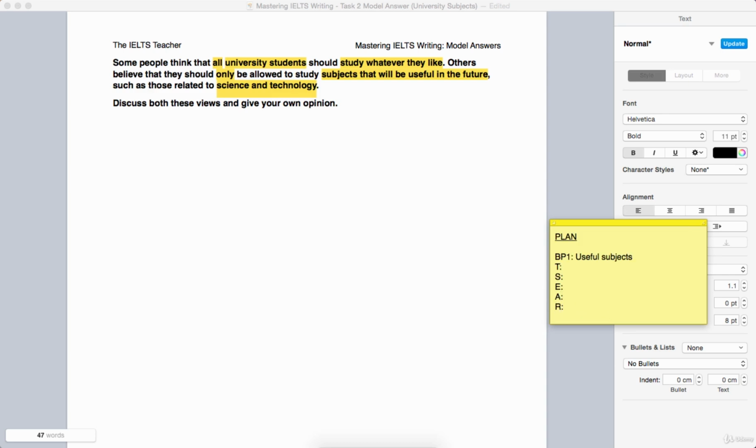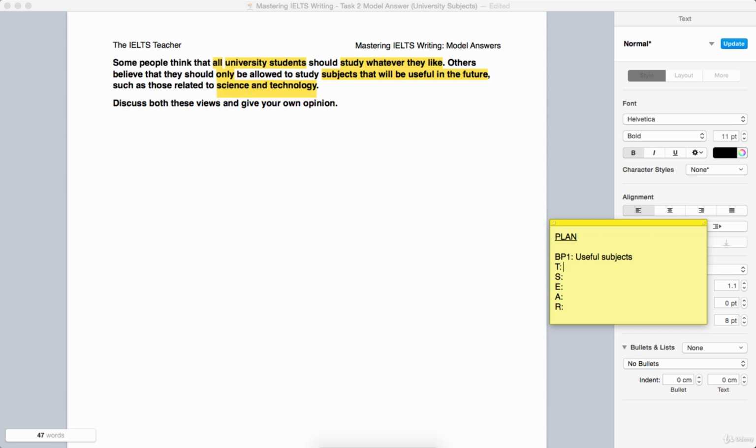Now we can get into the business of creating a body paragraph. Now what I'm going to do today is I'm going to already set out the structure that I want to use. I can modify it if I need to, but this is such a dependable structure we can use in so many cases. Topic sentence, support sentence, example sentence, alternative sentence, and result sentence. So let's see if we can create some points here.